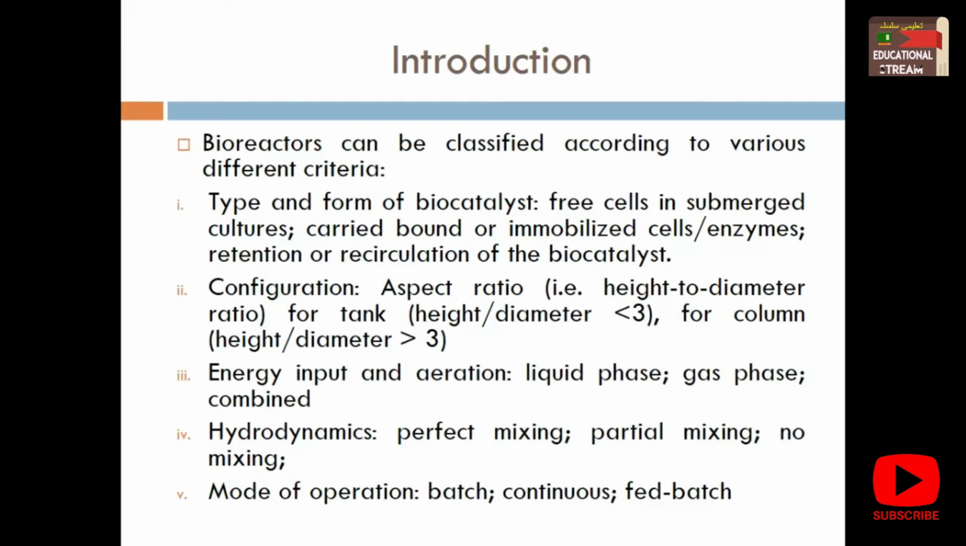For example, if you want to have a construction of a tank type of reactor, then the height to diameter ratio must be less than 3. And for column fermenters, the height to diameter ratio can be more than 3. So it means in column fermenters the height is more, and in a tank fermenter the diameter is more than the height. But the ratio is very important for any kind of fermenter.